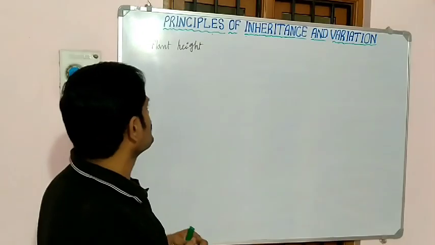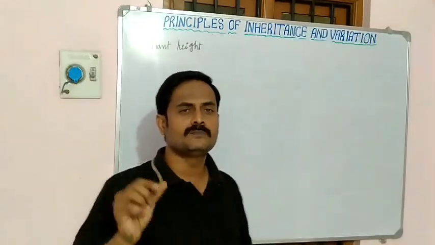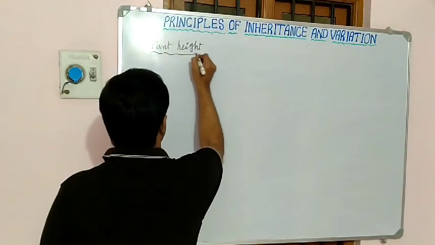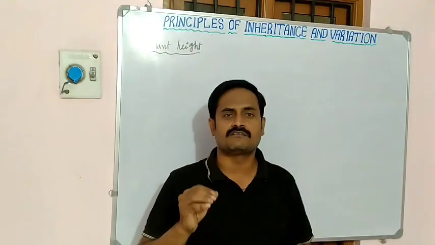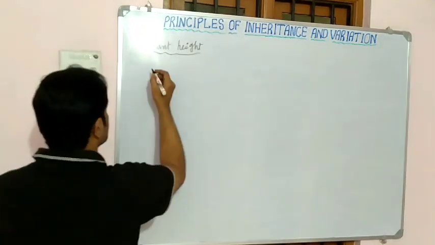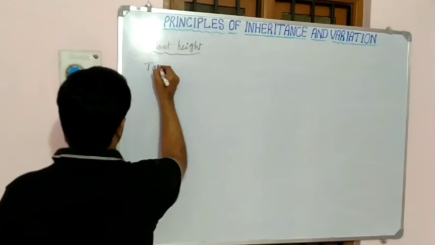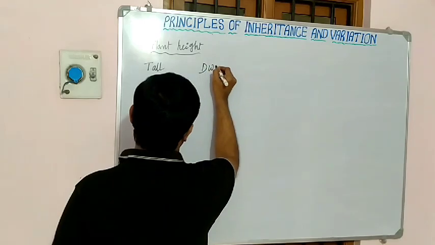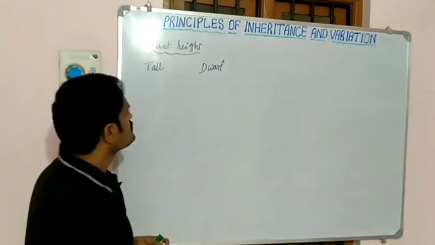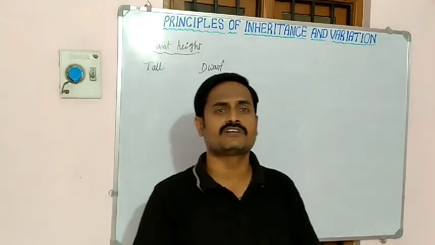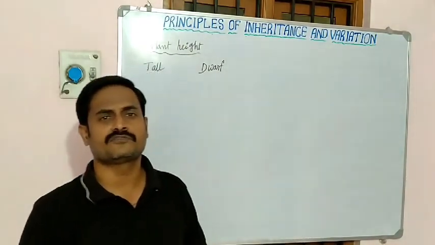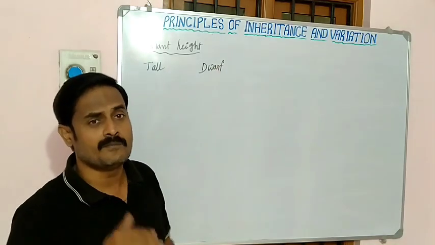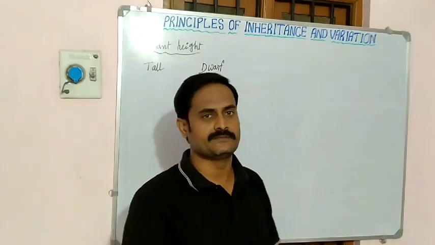According to plant height, all plants are not similar. He noticed one thing: some were tall and some were dwarf. So why were some tall and some dwarf? Why do we see these kinds of characters in these garden pea plants? Among that, he conducted many experiments.